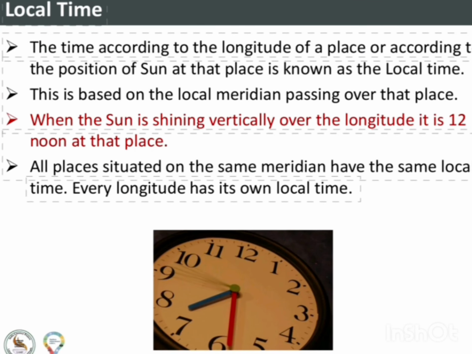Local time. The time according to the longitude of a place, or according to the position of the sun at that place, is known as the local time. This is based on the local meridian passing over that place. When the sun is shining vertically over the longitude, it is 12 noon at that place. All places situated on the same meridian have the same local time. Every longitude has its own local time.